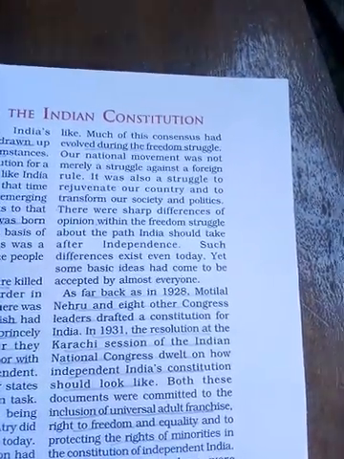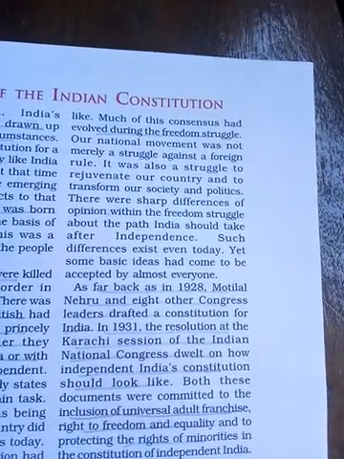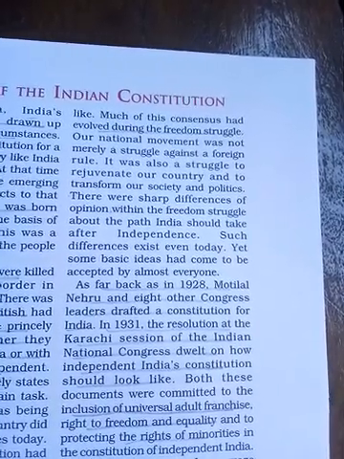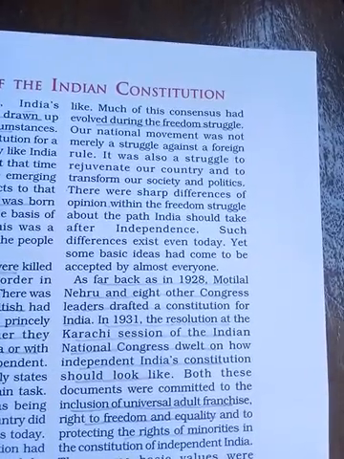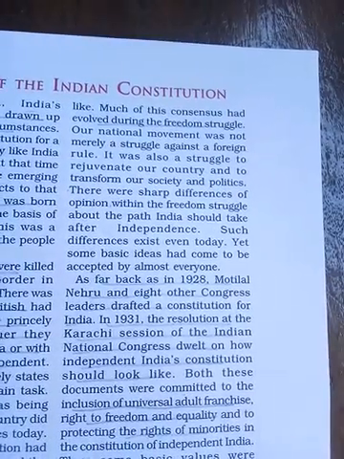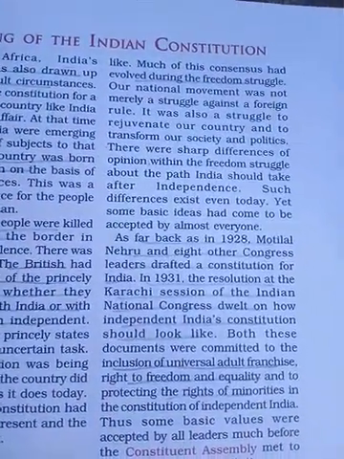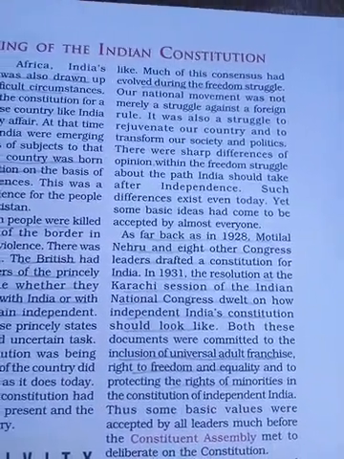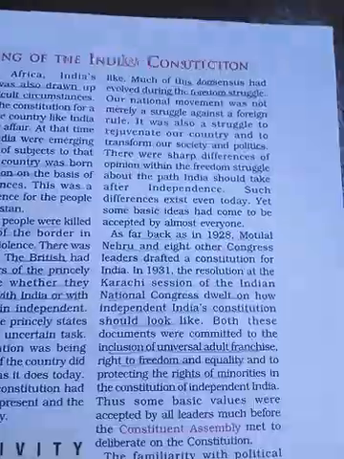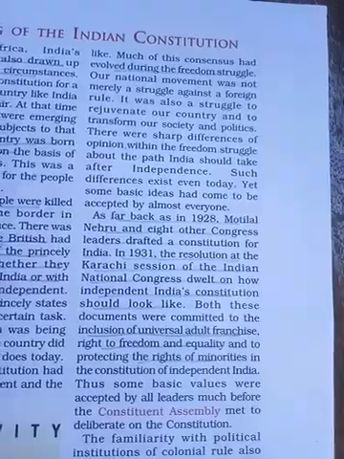In 1928, Motilal Nehru and eight other Congress leaders drafted a constitution for India. That means in 1928, Motilal Nehru and the other eight members started drafting the Indian constitution. In 1931, the resolution at the Karachi session of the Indian National Congress dwelt on how the constitution of independent India should look. That means in the Karachi session in 1931, they decided what the Indian constitution should be and what it should look like after independence. They discussed everything before India got independent.